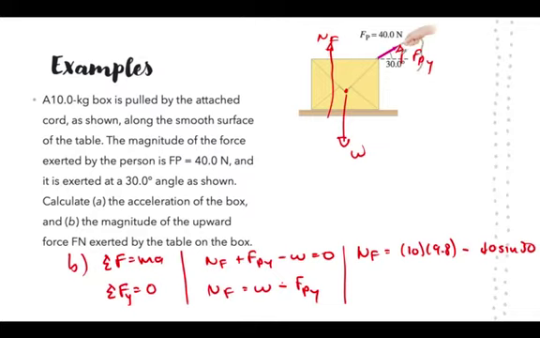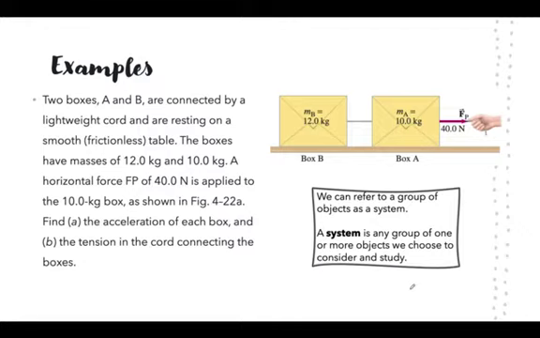Right? Using trigonometry, I can see that this section is 40 times sine of 30. So that means that normal force is going to be equal to 98 minus 20. So normal force is going to be equal to 78 newtons. And here we found the acceleration and the normal force. All right. Let's look at this next example.